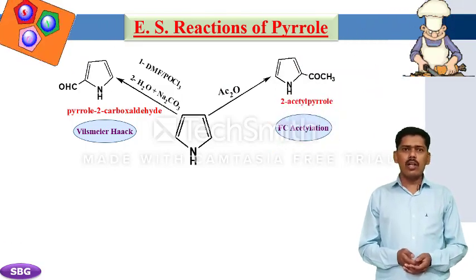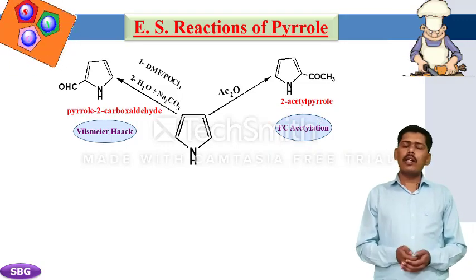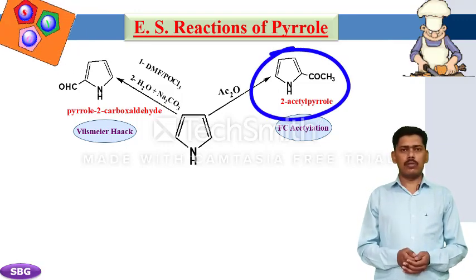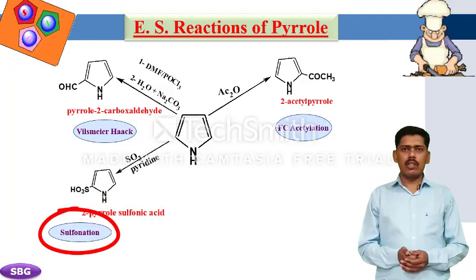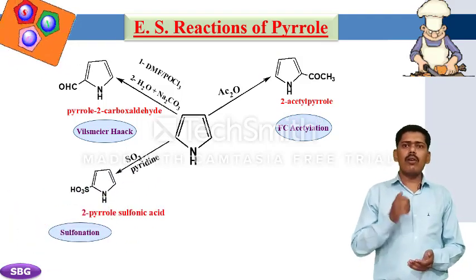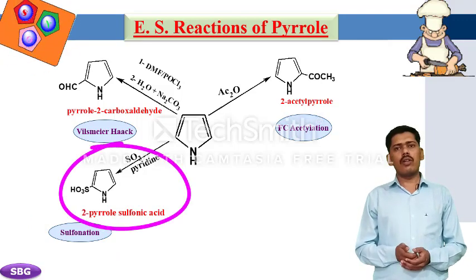In this reaction, pyrrole reacts with acetic anhydride at 523 Kelvin, giving the product 2-acetyl pyrrole. The next reaction is the sulfonation reaction. In this reaction, pyrrole on sulfonation gives 2-pyrrole sulfonic acid.